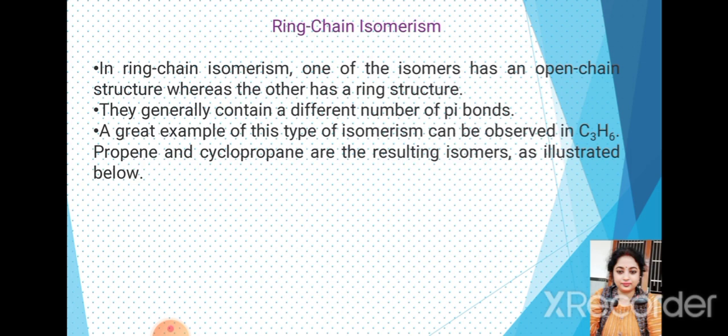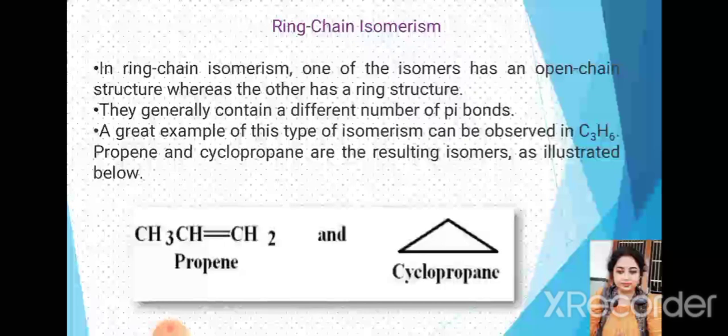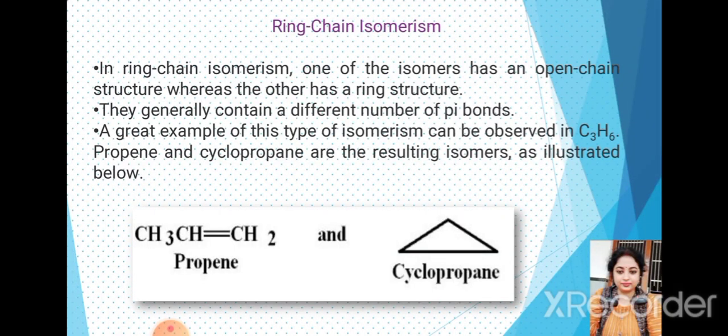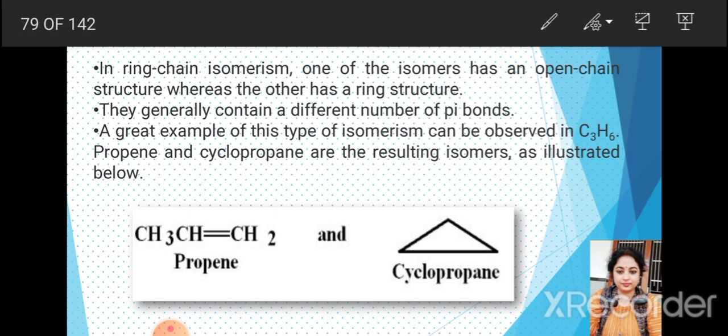A great example of this type of isomerism can be observed in C3H6, propene and cyclopropane, resulting in isomers as illustrated here. Propene and cyclopropane. Okay, this is a ring, this is a chain. So this is termed ring chain isomerism.